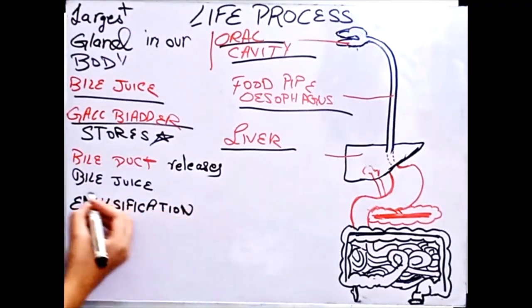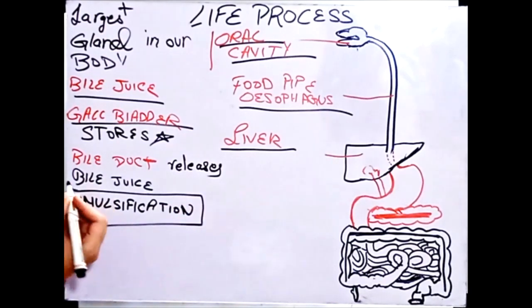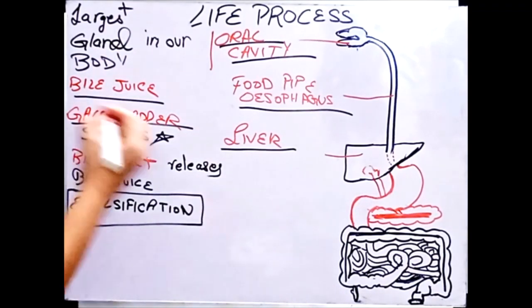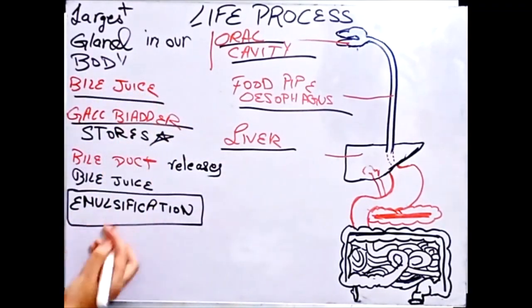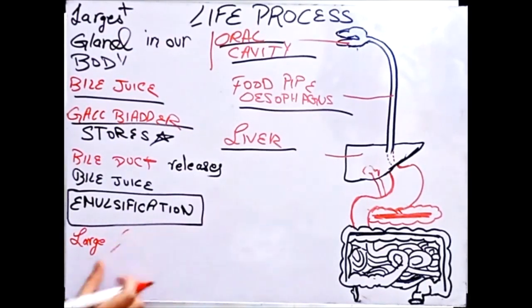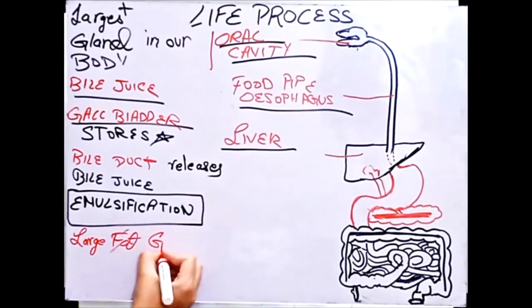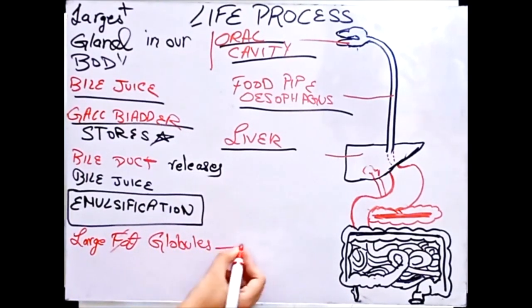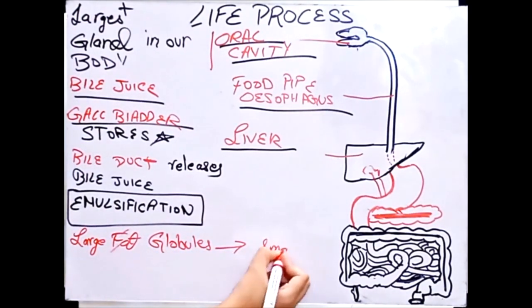Now this is the main function of your liver, और you can see कि हमें liver इतना important क्यों है. So that is emulsification. Emulsification क्या होता है? The bile juice converts large fat globules to small globules.